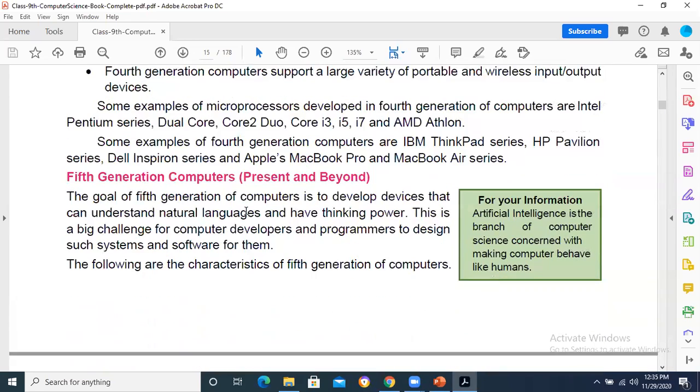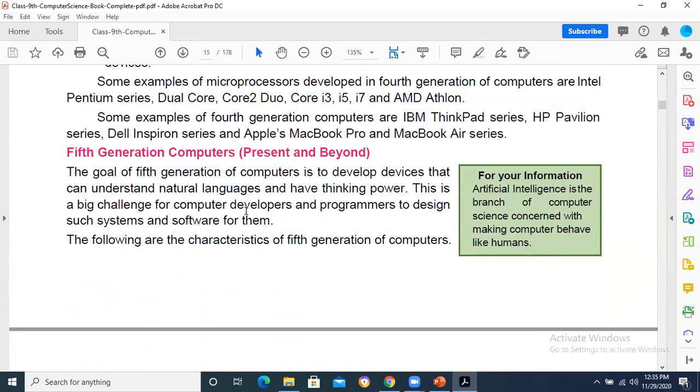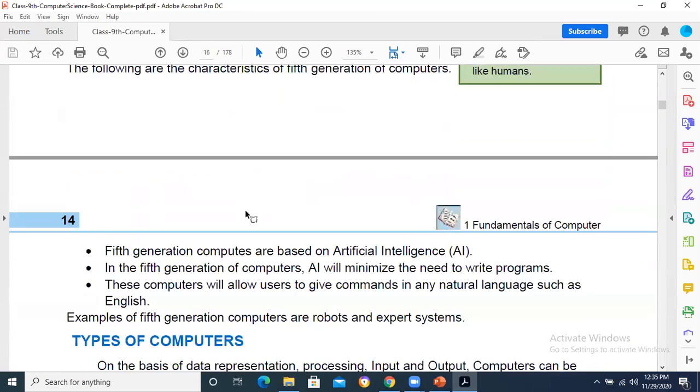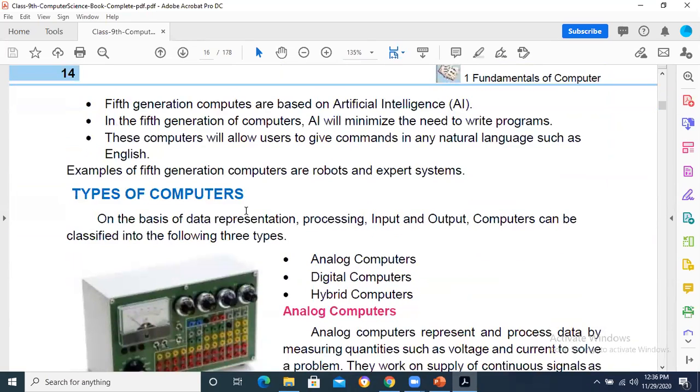Better options were there. Fifth generation is now continuing, and we are seeing that we have got a number of things. Computer is getting advanced, computer systems are getting intelligent, things are being done in a much better way. Robots are introduced. Computer has started natural language processing as well. Now human beings will be able to talk to computer systems, and the computer systems will be able to reply.